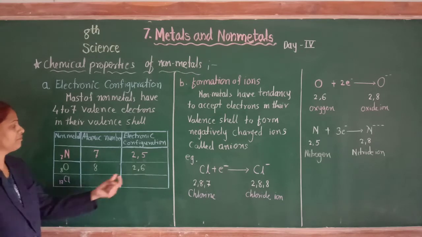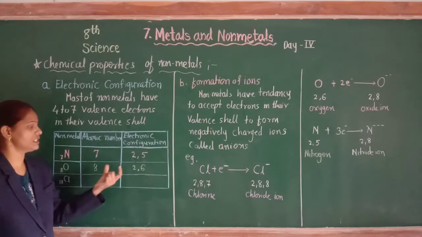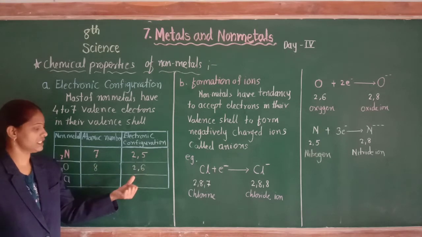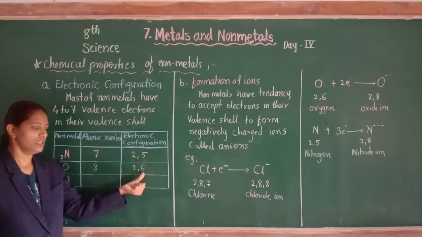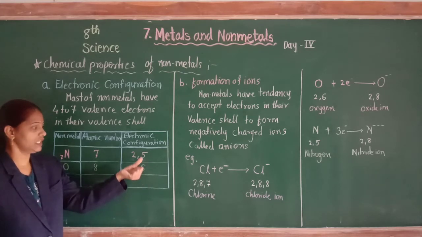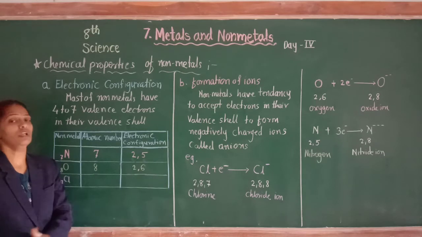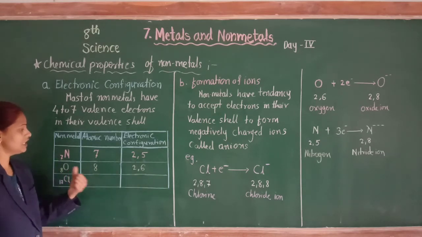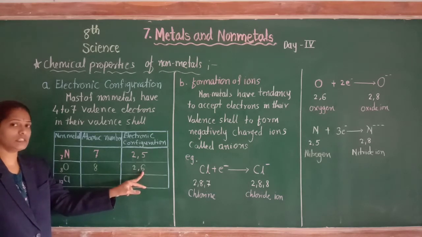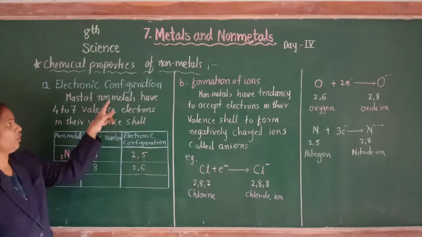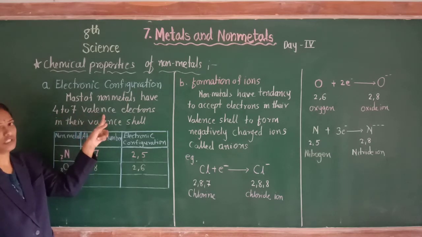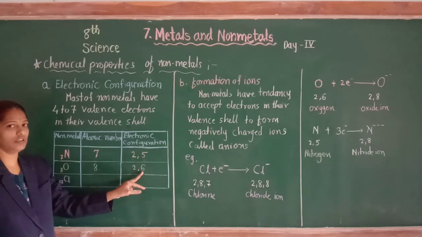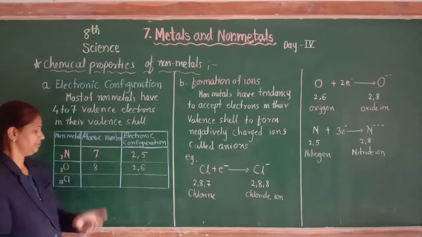These 8 electrons are distributed into 2 shells, the K shell and the L shell. Here the L shell is the valence shell, or last shell. So in oxygen, the L shell has 6 valence electrons. We know non-metals have 4 to 7 valence electrons in their valence shell, and here the non-metal oxygen has 6 valence electrons.